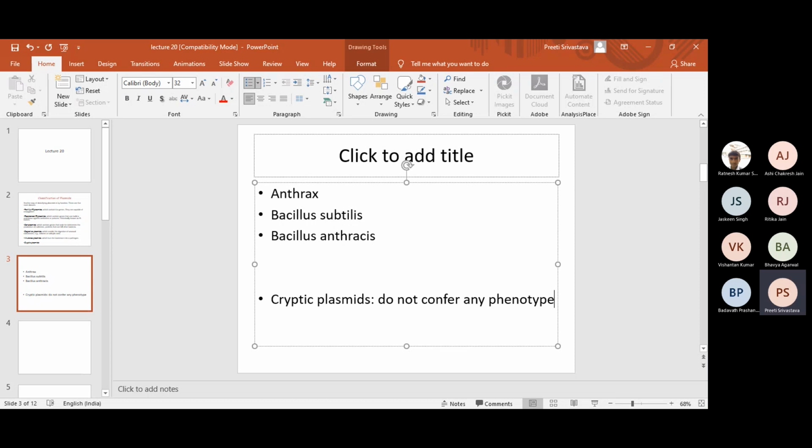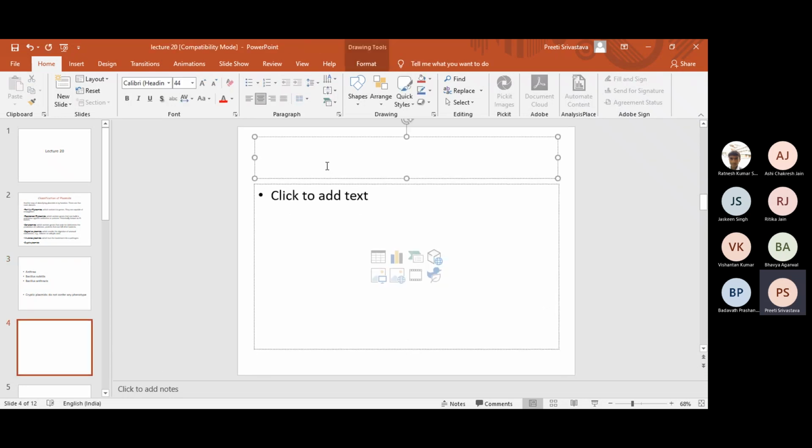But then the question is why the cell is harboring cryptic plasmids which are not conferring any function. So nowadays a lot of research is going on identifying the function of cryptic plasmids. So people are thinking that maybe they are not conferring any visible phenotype, but maybe they are providing some added advantage to the cell, due to which the cell is harboring this metabolic burden. Okay, so then the next classification is based upon the host range.